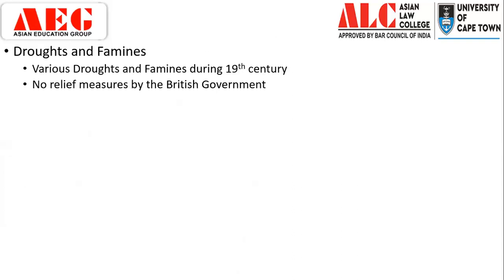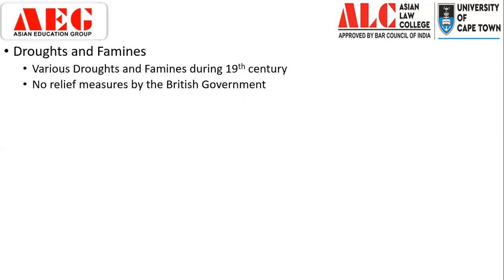Next is droughts and famines. We have discussed this extensively in class, that there were several droughts and famines during the late 18th, 19th and early 20th century. Initially, under the Mughal Empire, the rule was that if the land is banjar, the revenue cannot be charged.